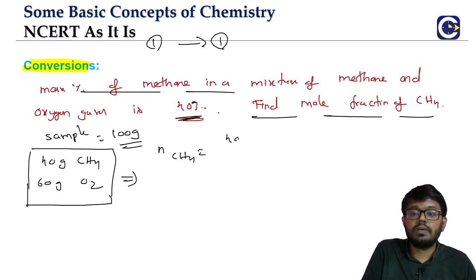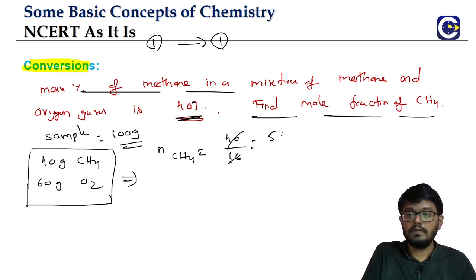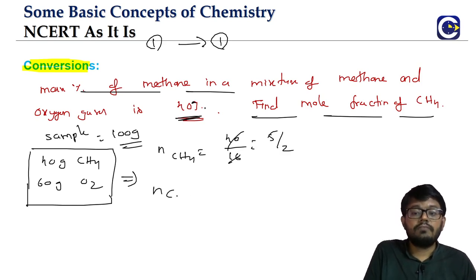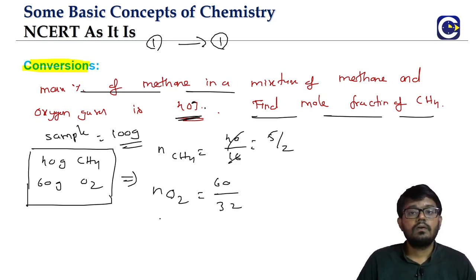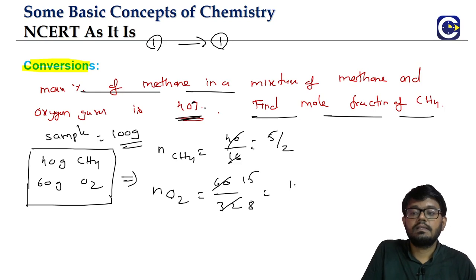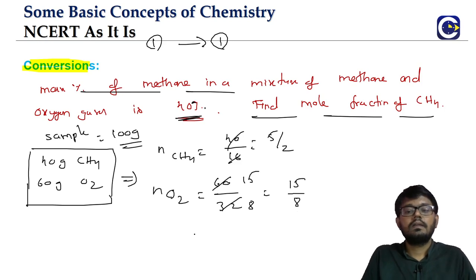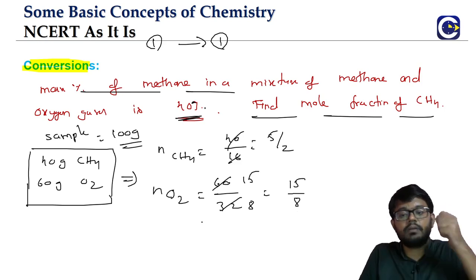We can find the number of moles of methane. What is it? 40 by the methane molar mass, 16. This is 5 by 2. We can find the number of moles of oxygen. How do you get it? Mass divided by molar mass. What is the oxygen molar mass? 32. So we have the number of moles of methane and the number of moles of oxygen.